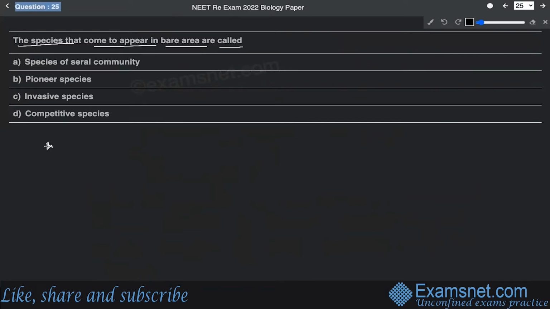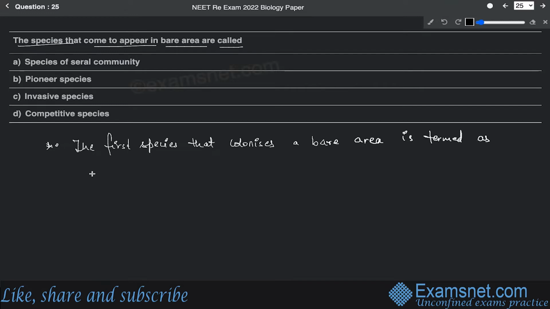All right. So, the first species that colonizes a bare area is termed as pioneer species.